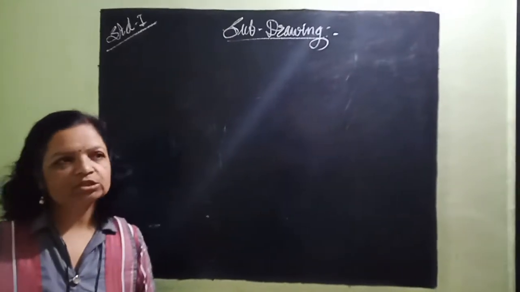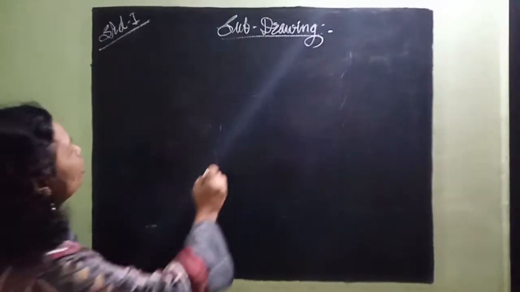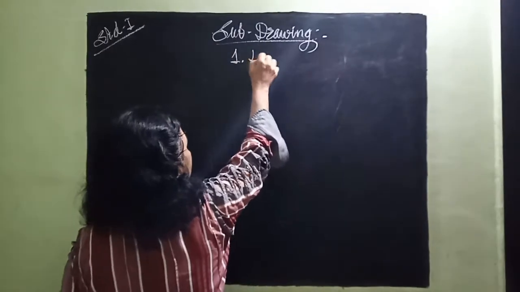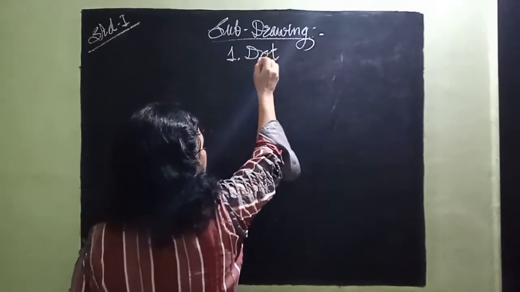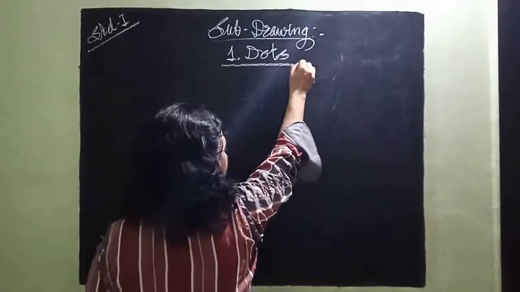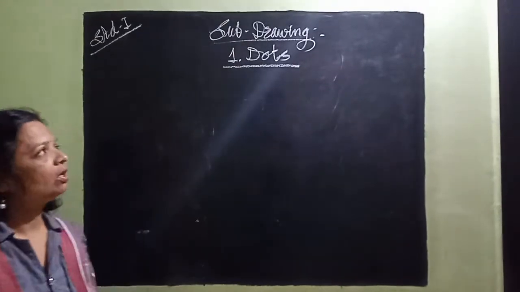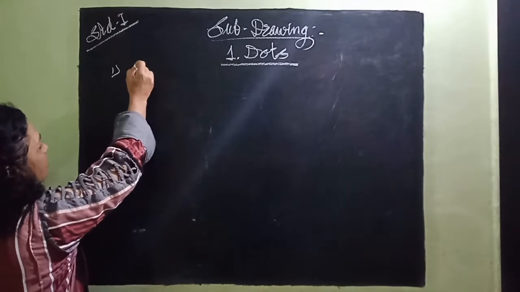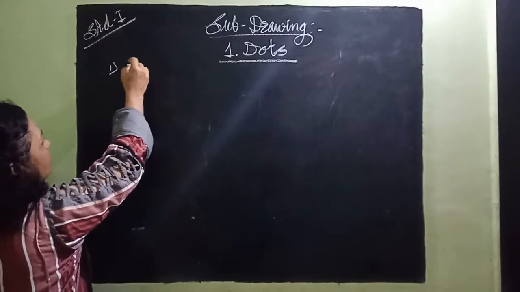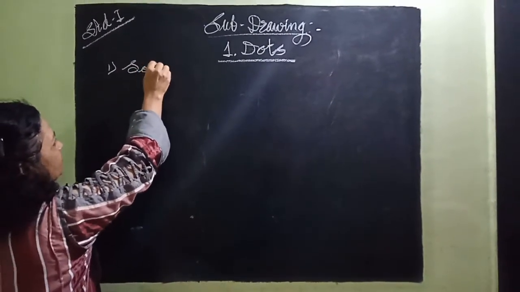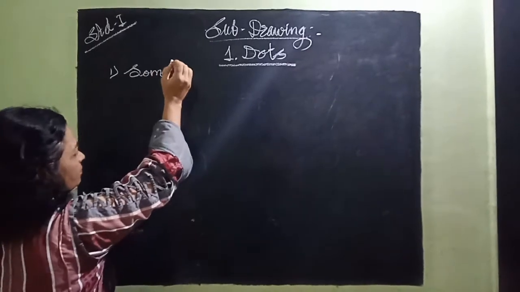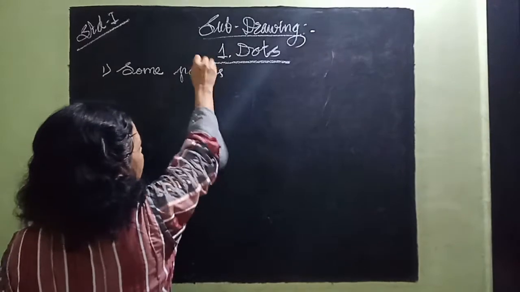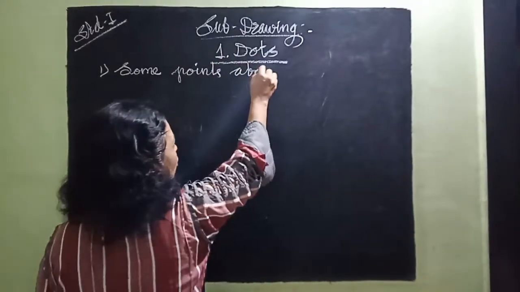In the last period, we learned about dots, in the first lesson of first standard. So at that time we learned some points about dots.